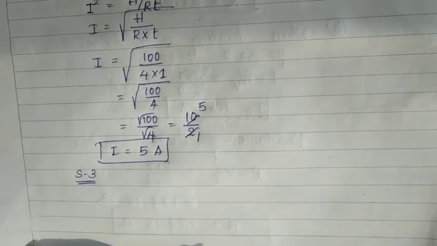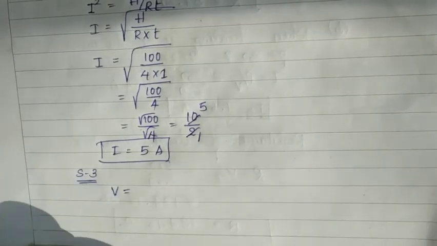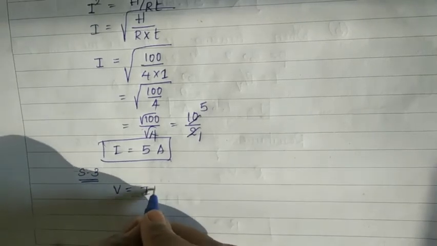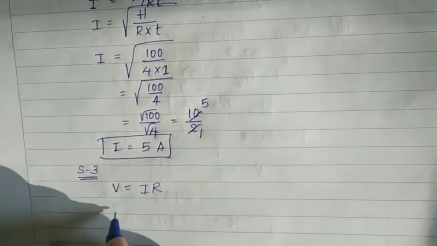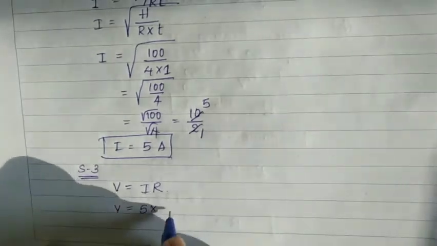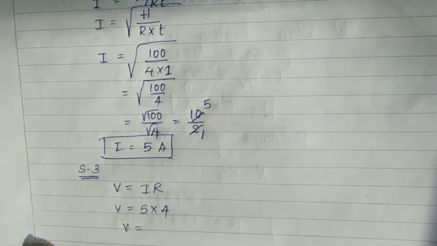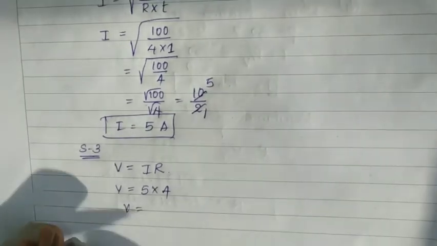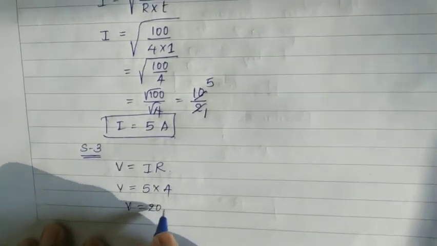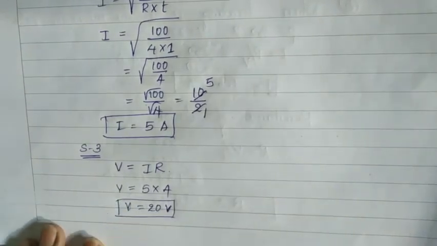Potential difference across the resistance by Ohm's law. By Ohm's law, we can write potential difference V is equal to I into R. Now V is equal to, I value is here 5, and the resistance is given as 4. Now the potential difference across its ends becomes 4 fives are 20 volts.